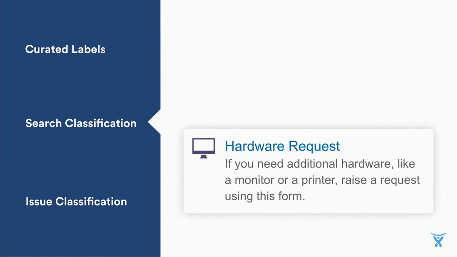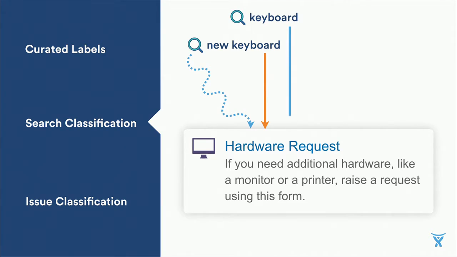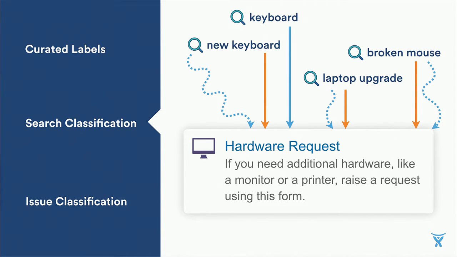Now, the next idea we had was to learn from the searches themselves using a standard machine learning classifier. So when someone searches for new keyboard, and somehow by browsing around the portal, they end up creating a hardware request, well, we can learn that. So when someone searches for keyboard again, we can use our classifier to recommend the right request type. And over time, we can learn to classify more and more of these searches as the corresponding request type.